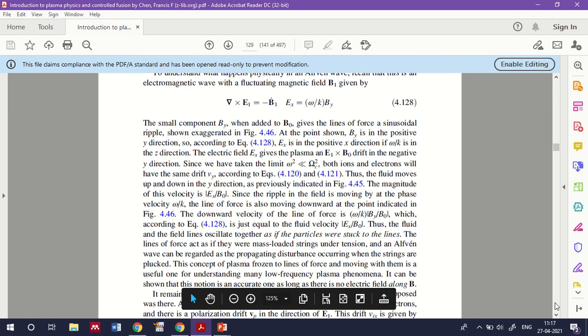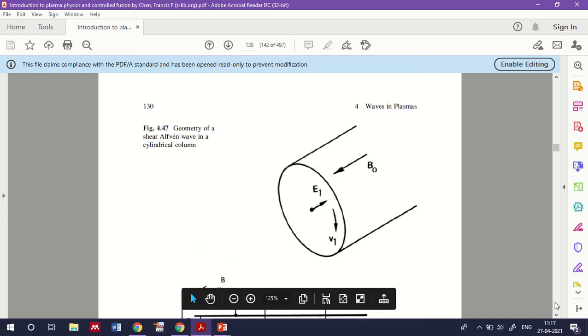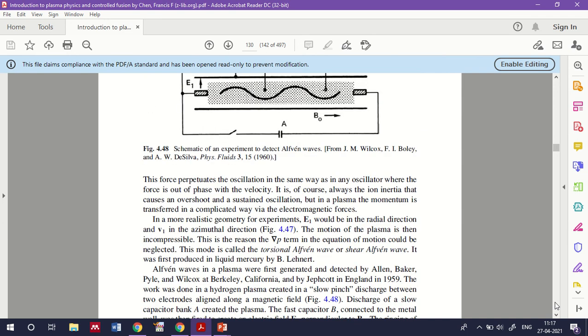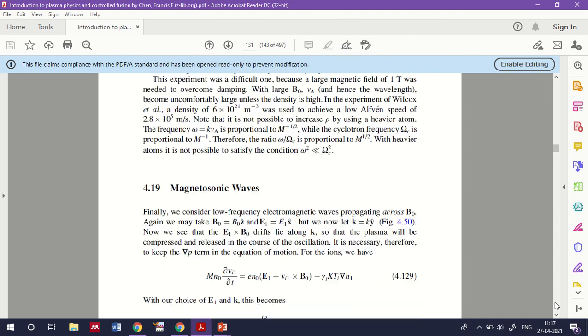So that's the case for that, and we'll discuss the magnetosonic wave in the next class. Just go through the different cases of hydromagnetic wave and the sections on plasma oscillations. Regarding the magnetosonic wave, and the last portion of this chapter, it's about the kinetic theory of plasma, the Boltzmann and Vlasov equation. That also we will be discussing in the next class.